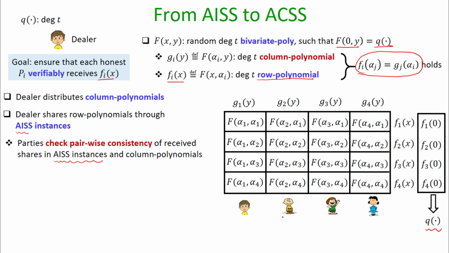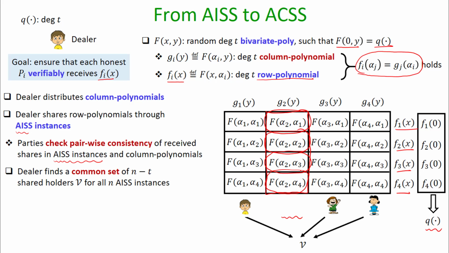So if I consider this party, it has already obtained the second column polynomial, and as part of the sharing instances of f1(x), f2(x), f3(x), f4(x), it will be getting these points, which should ideally lie on its column polynomial. That is what the second party should verify and publicly announce.